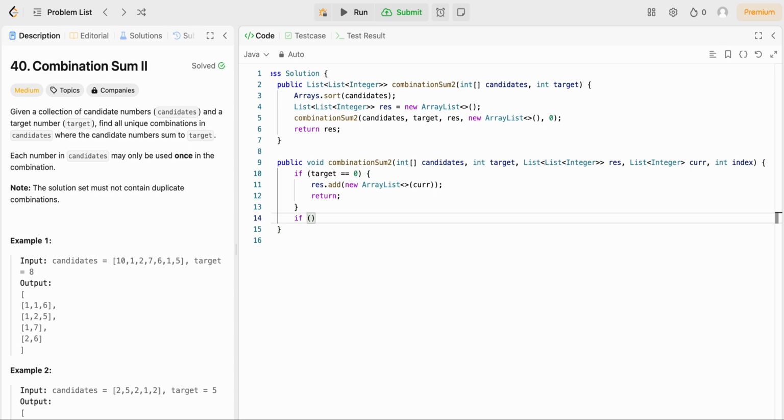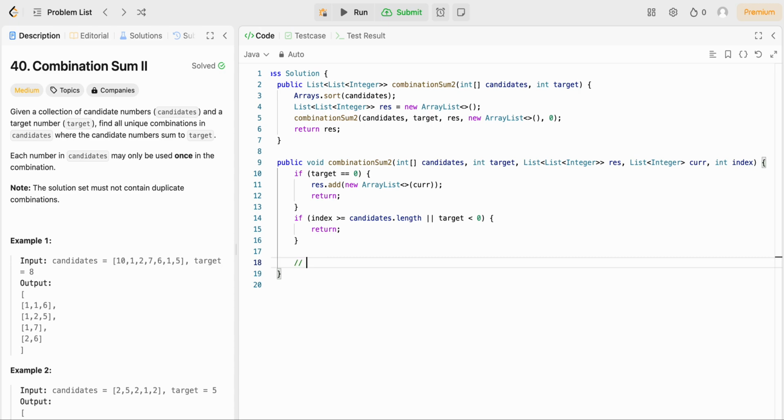And the other base case is if our index is greater than or equal to the candidates.length, we want to make sure we stop recursing, because otherwise we could run into an index out of bounds error. And the other situation is if our target is less than 0. In this case, we're never going to sum up to target because we've already overshot, so we just want to return.